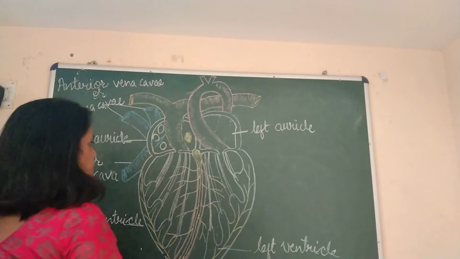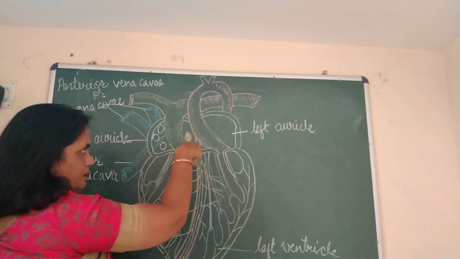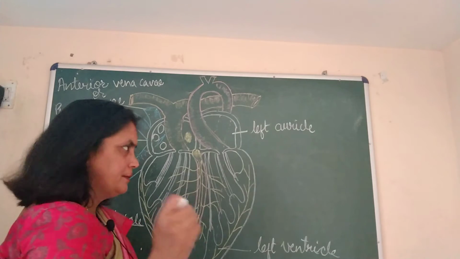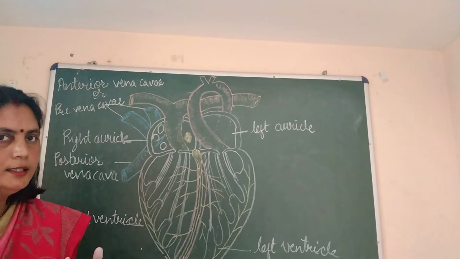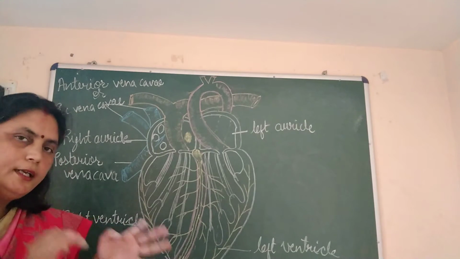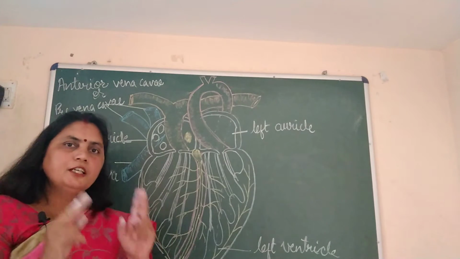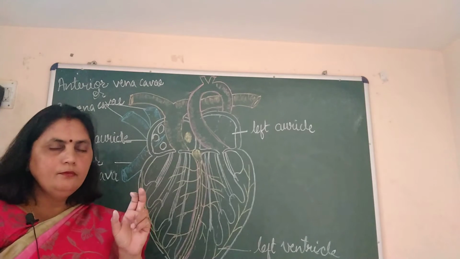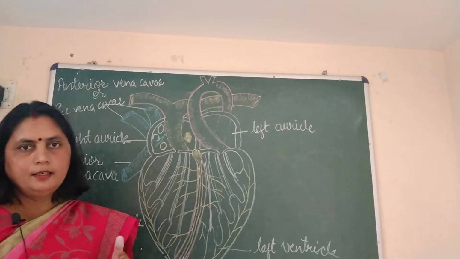Then these two auricles are separated from each other with a wall that I had drawn earlier, or a septum. Wall can be called a septum. So this septum, because it is between two auricles, will be called interauricular septum or interatrial septum. Whenever there is something between two, the word inter is used. Whenever something is inside something, then the word intra is used.